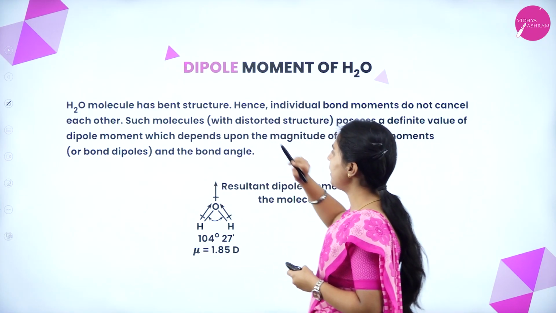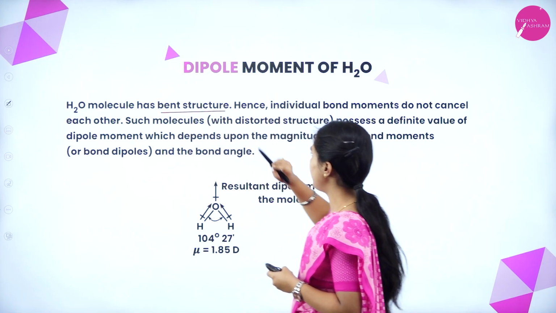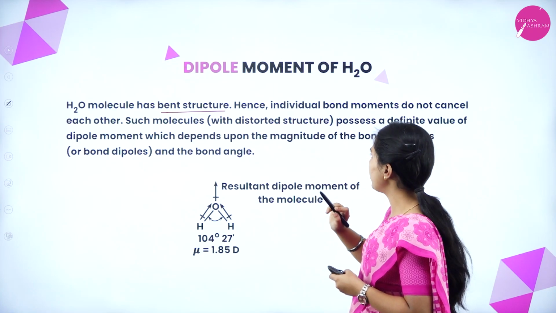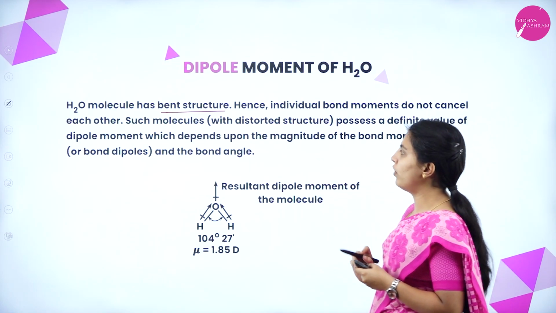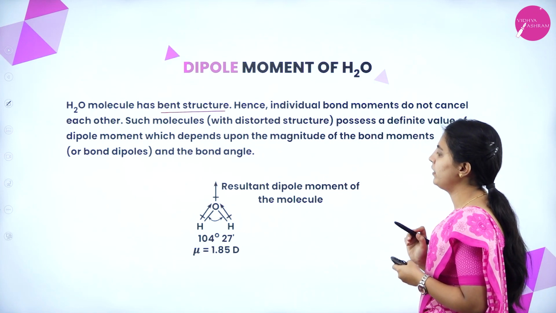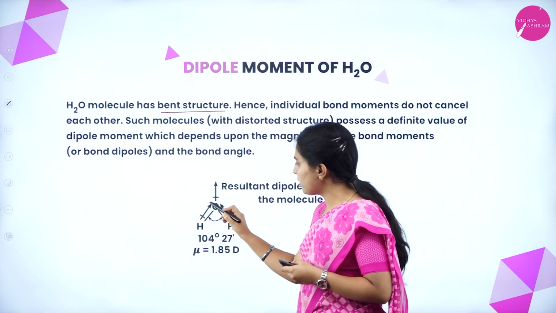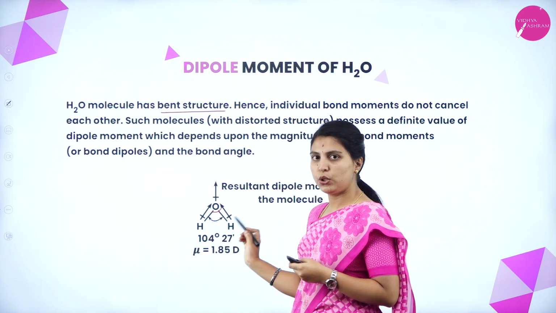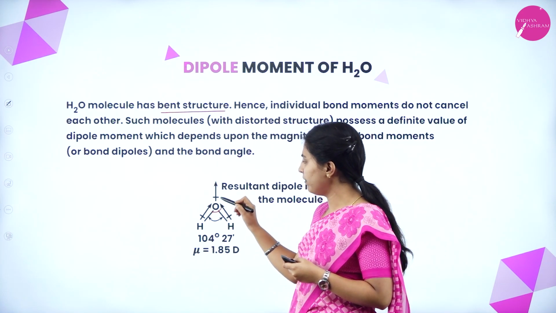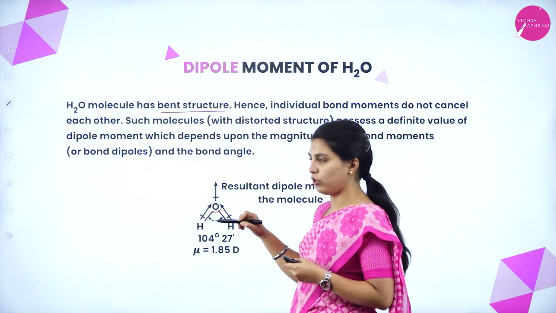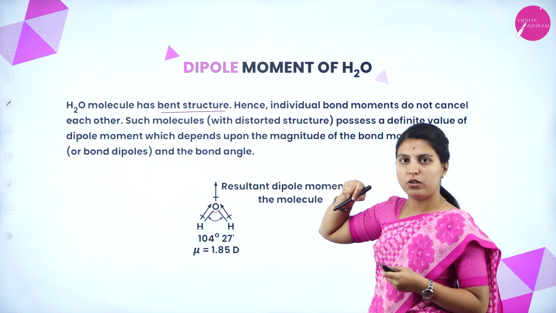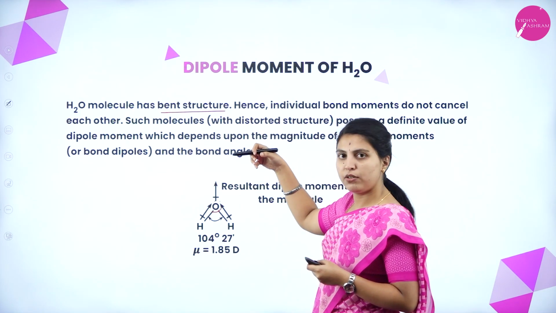Next, dipole moment of H2O. H2O molecule has bent structure. Hence, individual bond moments do not cancel each other. Such molecules possess a definite value of dipole moment which depends upon the magnitude of the bond moments and the bond angle. See here, O is more electronegative. It is having 2 H. It is in a bent structure. Why? Because it is more electronegative. It is having some lone pairs also here. So, the lone pairs will distort the structure. It will show the repulsive nature here.